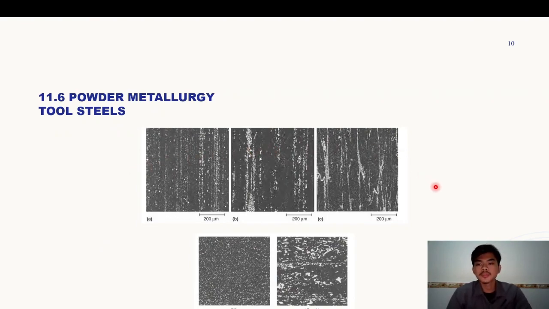11.6 Powder metallurgy tool steels. As a result of pronounced ingot segregation, conventional tool steels and high-speed steels can contain a somewhat coarse, non-uniform microstructure accompanied by relatively low transverse toughness properties. As this example demonstrates, the severity of ingot segregation can be minimized through the application of proper hot working reduction practice, but it cannot be eliminated completely in traditional ingot casting operations.